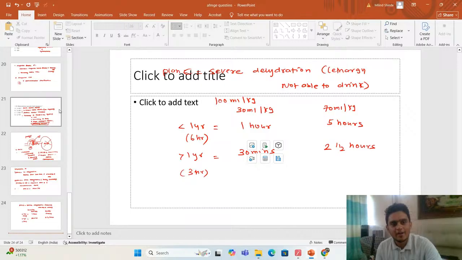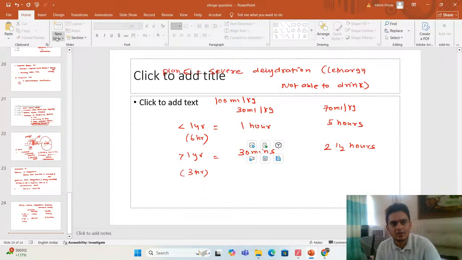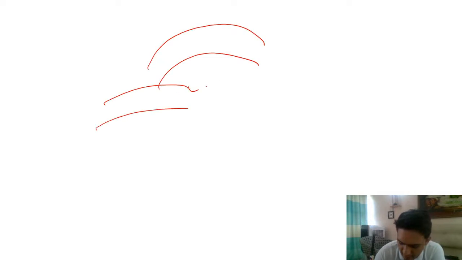So again, just come to this slide again. This PDA is between your aorta and your pulmonary arteries. So you have this aorta, and you have these pulmonary arteries. Your PDA is here.